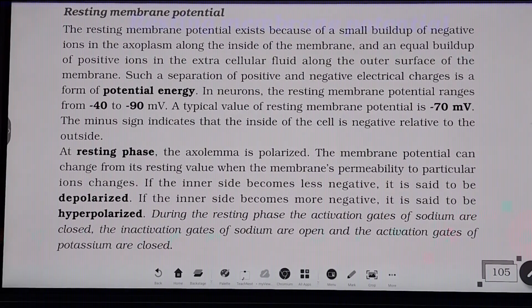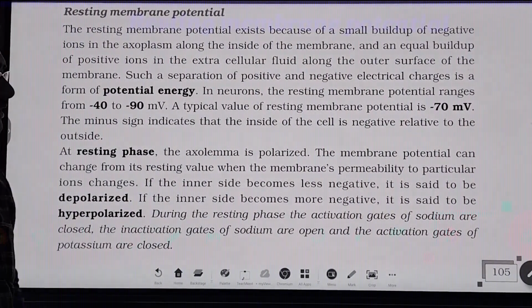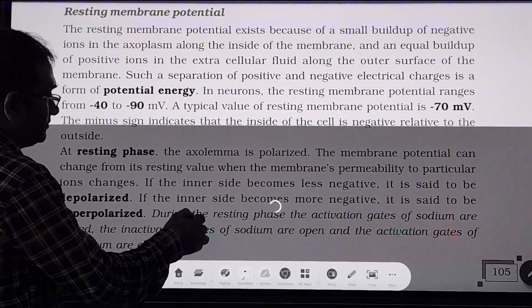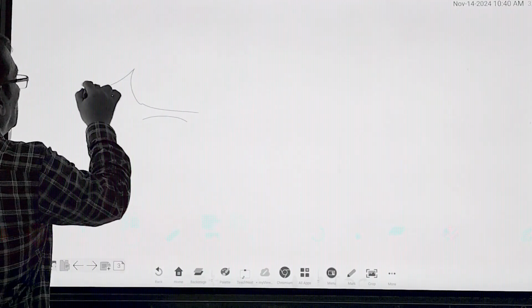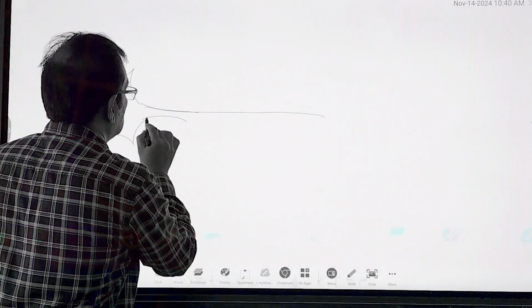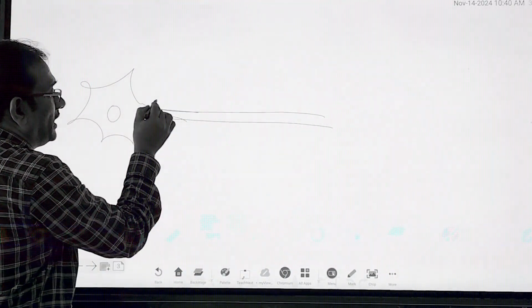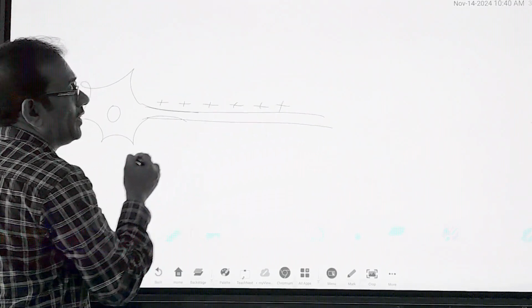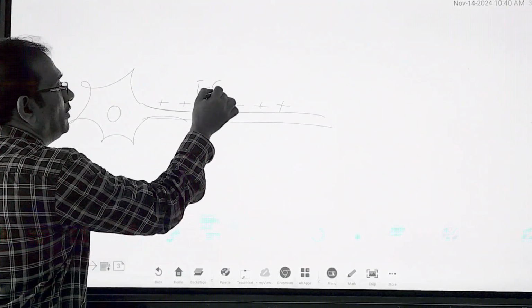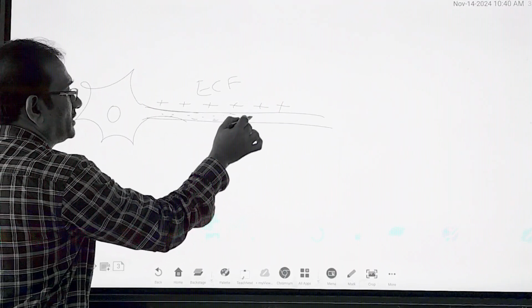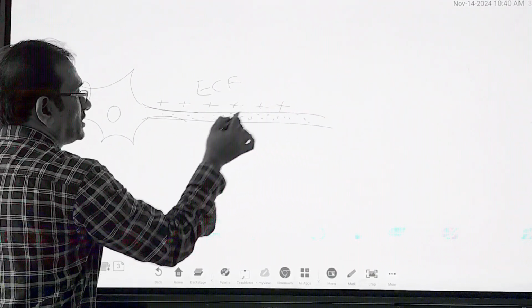The first point you have to know is the resting membrane potential. What is the meaning of resting membrane potential? Cell body, this is the axon. On the axon, more positive ions are on the outside, in the extracellular fluid. This is the axoplasm. The cytoplasm present in the axon is called axoplasm.